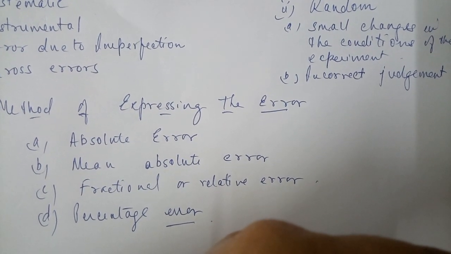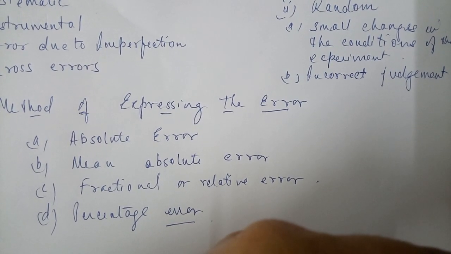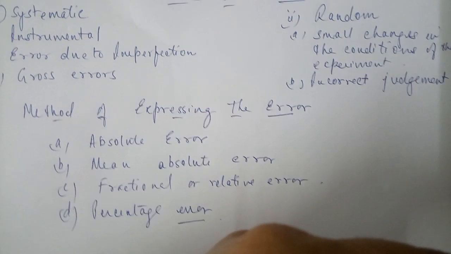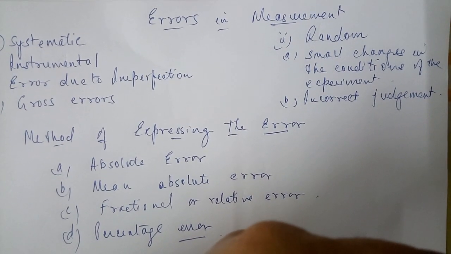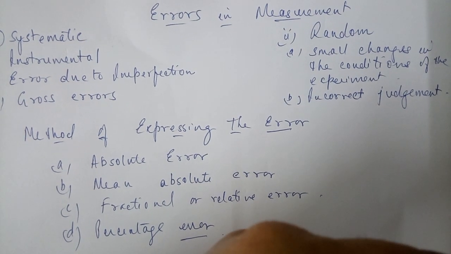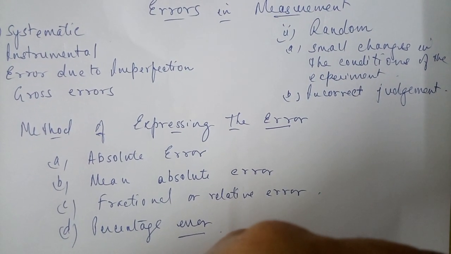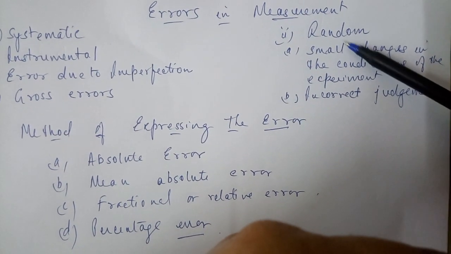The second is an incorrect adjustment by the observer in taking the readings. While taking the readings, he has not taken care of the proper way of taking the reading, so he faced problems and the reading is not coming in proper shape. Generally we have a method of minimizing this random error. How can we minimize the random error?